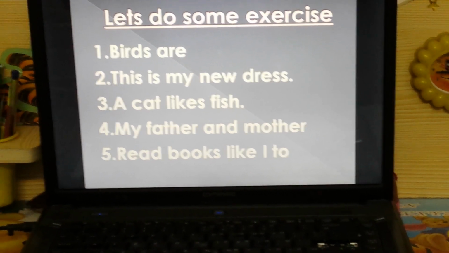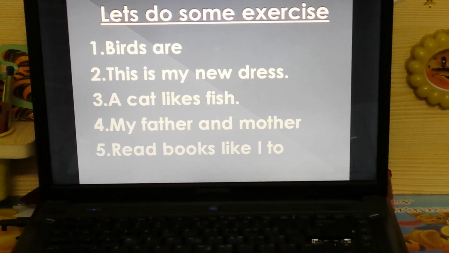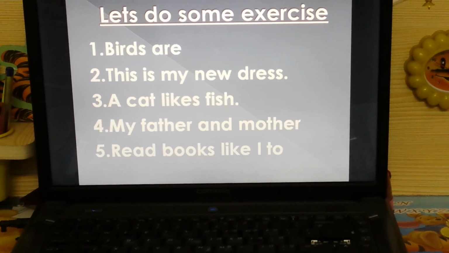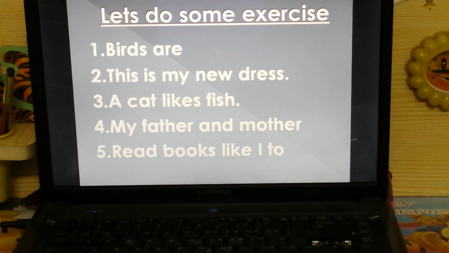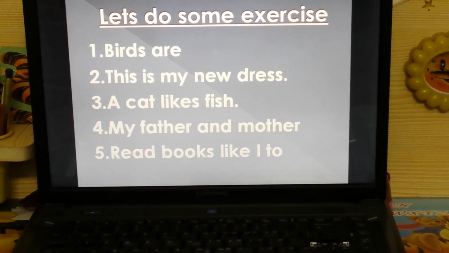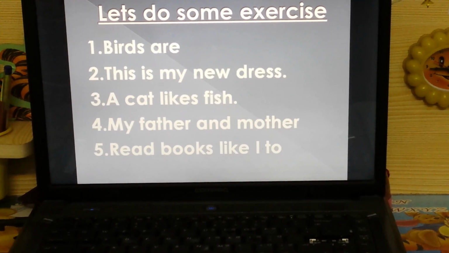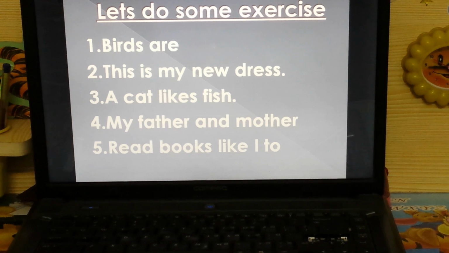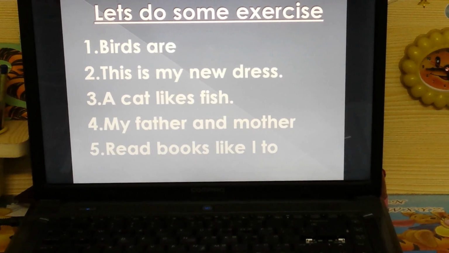So the fifth sentence is not a complete sentence. It is not giving you a proper meaning. When you arrange the words, then it will give you a proper sentence. Now arrange it like I have done. I like to read books.